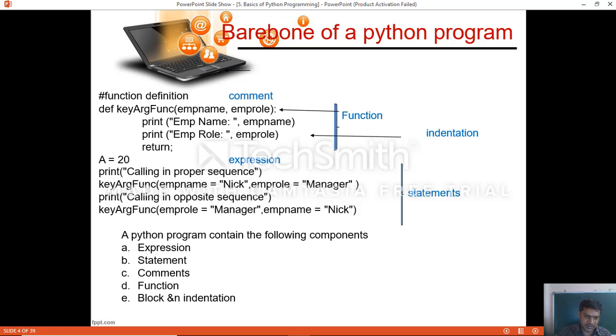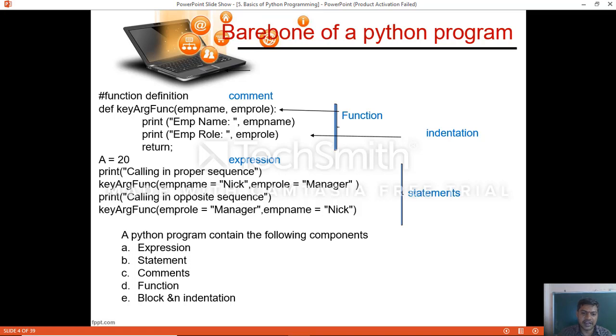Whatever statements you write, the collection of those individual statements is called a compound statement, meaning those statements are related to that particular function. These three statements are related to the function we created. The space before the statements is called indentation. Now another variable we define outside the function: a equal to 20.